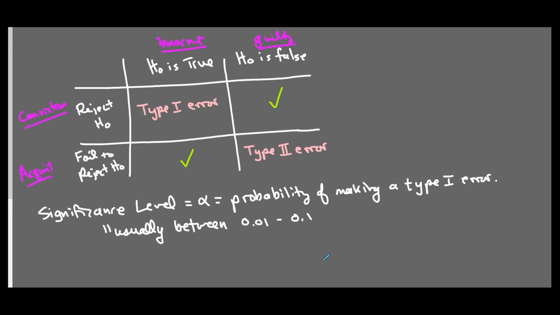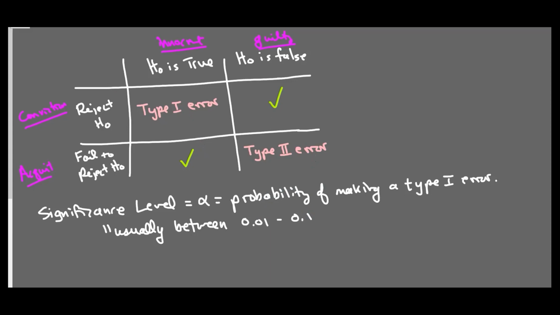You would make more type 2 errors. And you can't make it too big, like 0.3, because then you would send more innocent people to prison, so you would make more type 1 errors. So you want the type 1 errors to be small, but you don't want it to be 0. The smaller you make it, the more type 2 errors you're going to make, but you'll make fewer type 1 errors. So if the consequences are high for making a type 1 error, you make your significance level low.